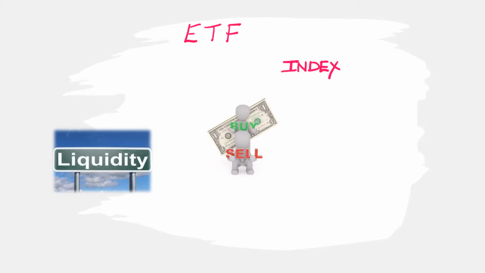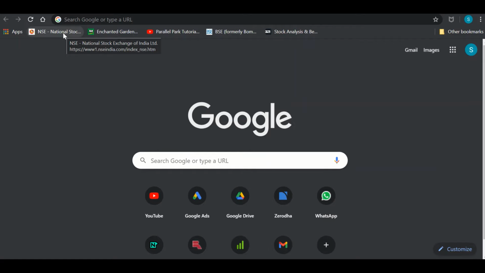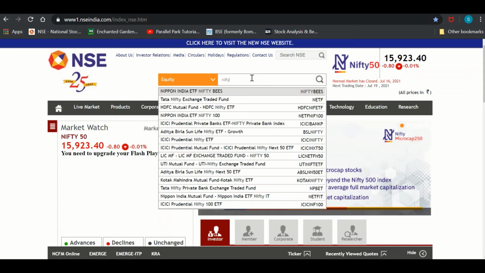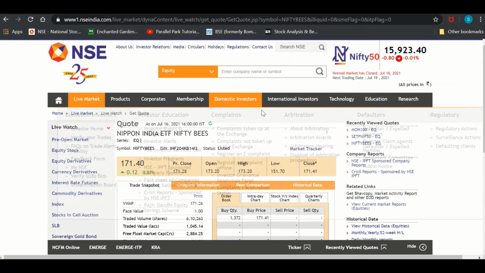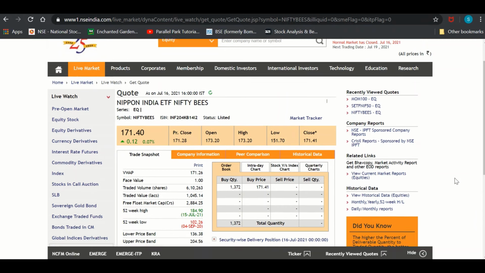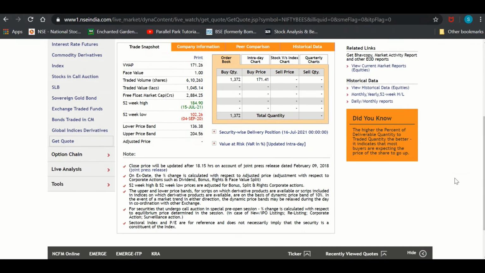Let's understand how to know the liquidity of an ETF. Let's quickly go to NSE website and look for an ETF. Nifty BEES, which is an ETF by Nippon and tracks Nifty 50 index. The traded volume is around 6 lakhs, which is good. Traded volume just means how many shares of this ETF are traded on that particular day.